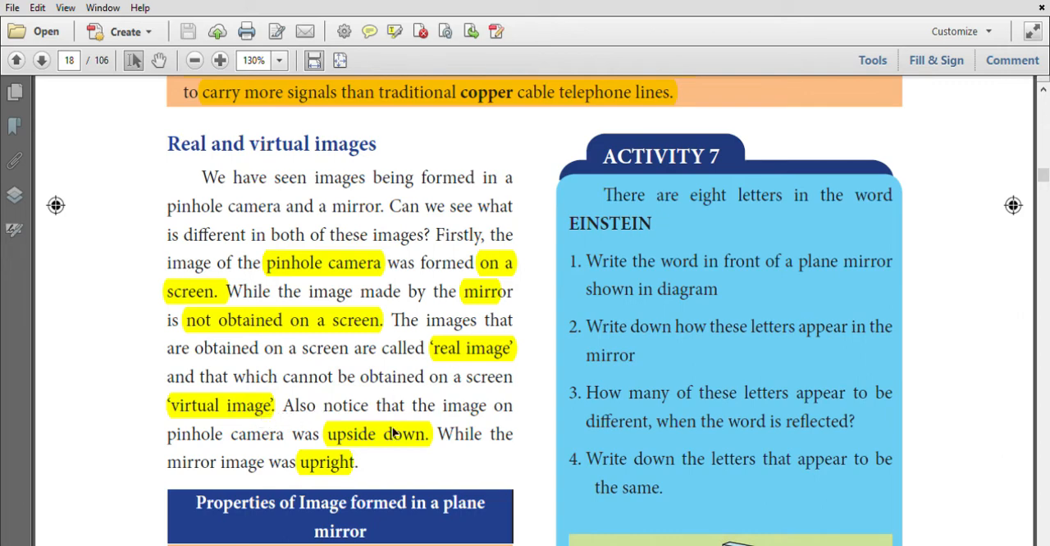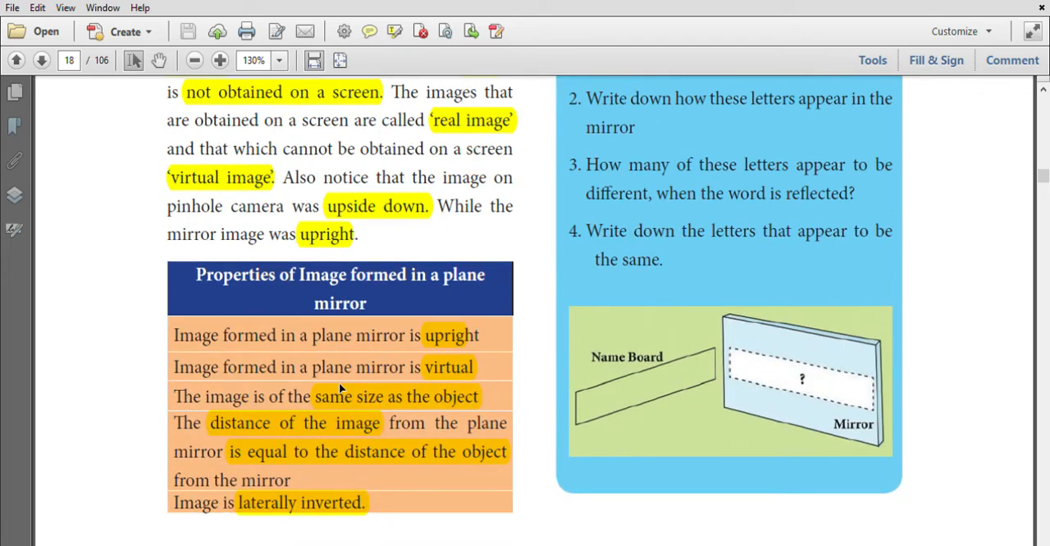Real images are upside down. Virtual images are upright. What are the properties of the image formed in the plane mirror? Plane mirror images are upright, virtual, and the same size as the object. The distance of the image is equal to the distance of the object. They are laterally inverted.